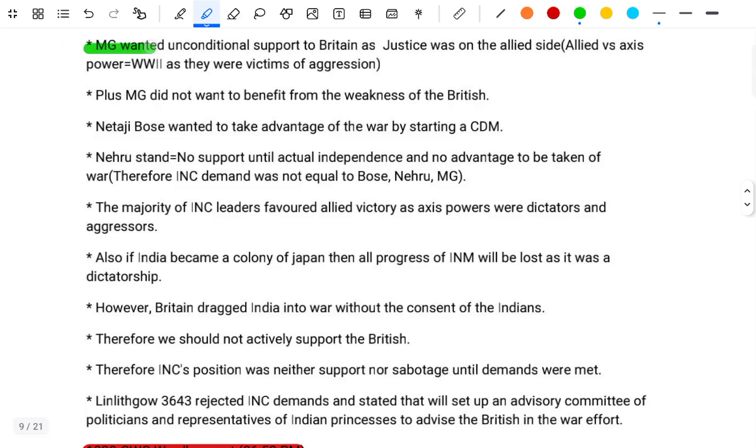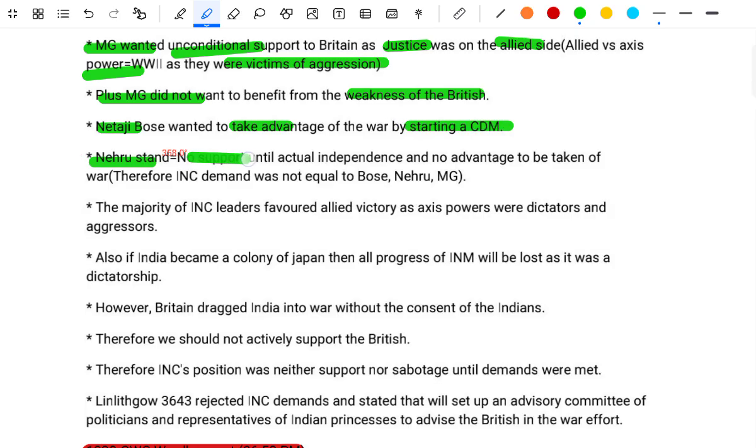Gandhi wanted unconditional support for the British, as justice was on the Allied side against the Axis powers in World War II, since they were the victims of aggression. Plus, Gandhi did not want to benefit from the weakness of the British. Netaji Bose wanted to take advantage of the war by starting a civil disobedience movement. Nehru's stand was no support until actual independence and no advantage to be taken of the war. Therefore, the INC demand was not the same as that of Bose, Nehru and Mahatma Gandhi.